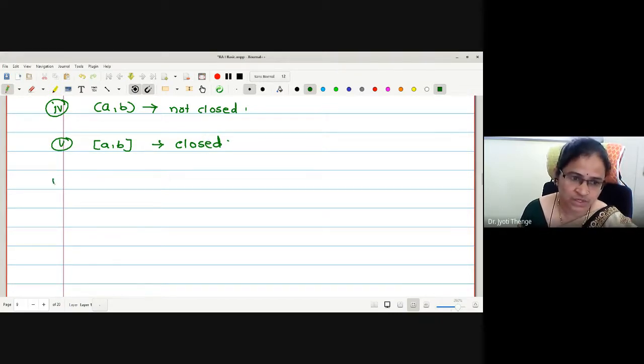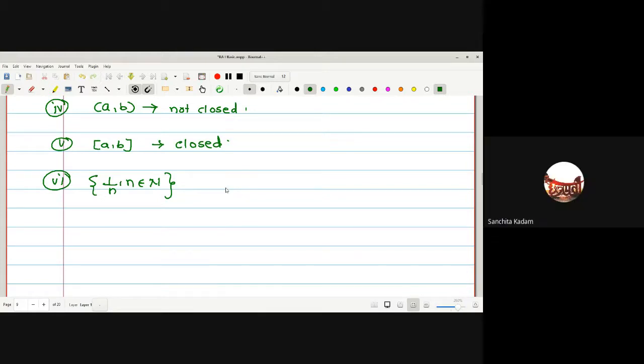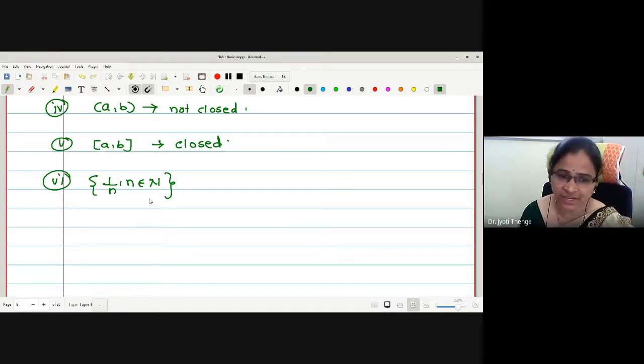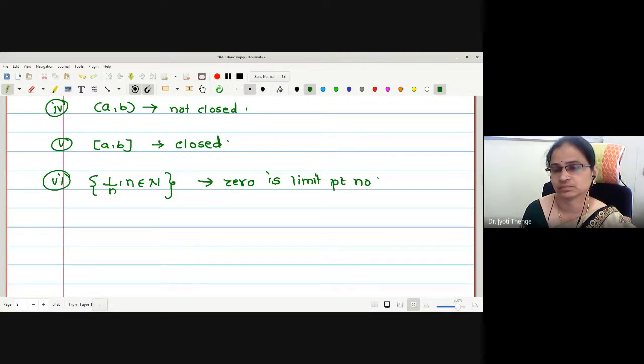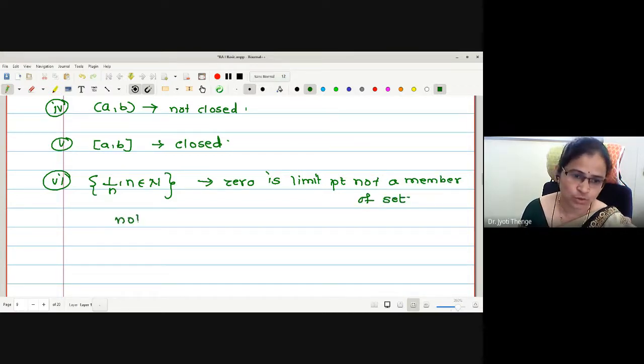Next, the example we discussed, 1 by n. What is the limit point of this set? 0. And is 0 a member of the set? n is going towards infinity, not equal to infinity actually. Therefore, 0 is a limit point but not a member of the set. Therefore, this is also not closed.